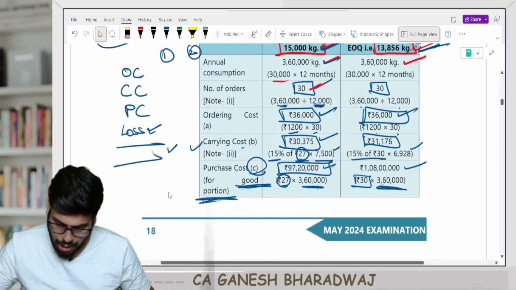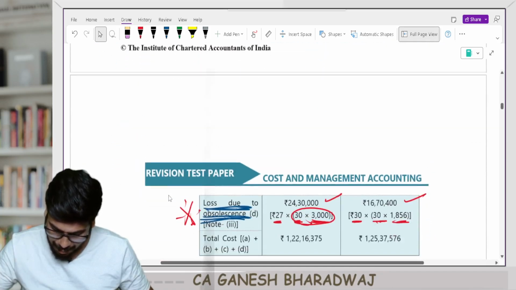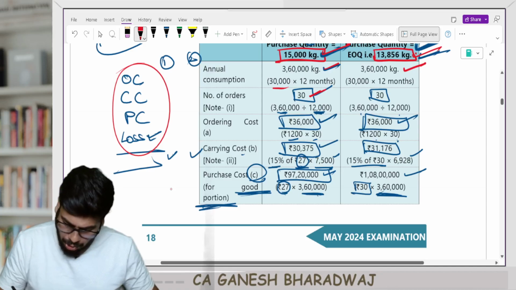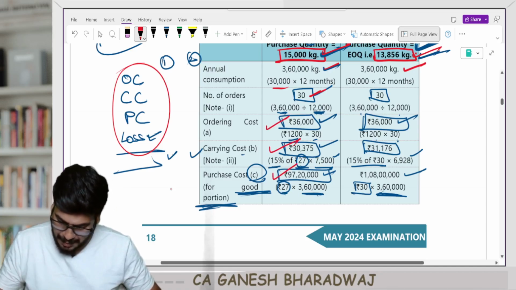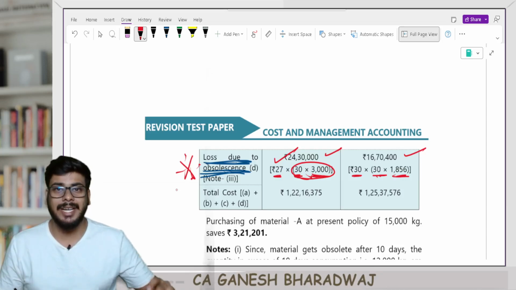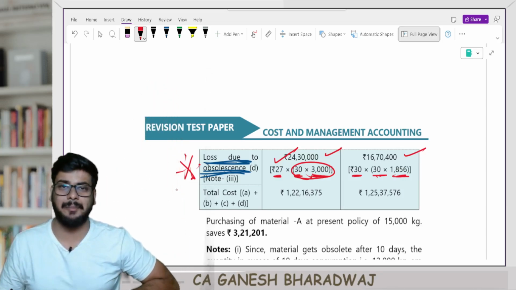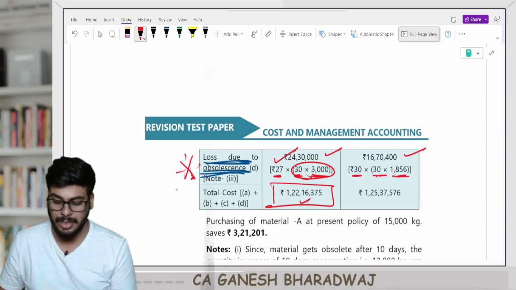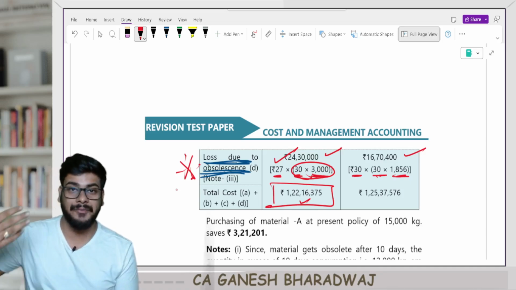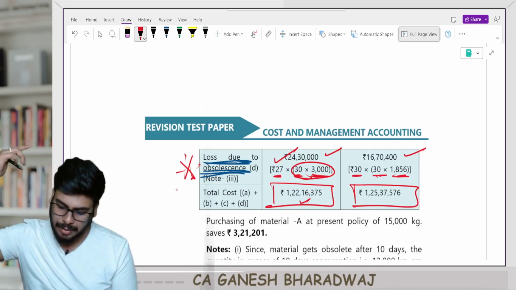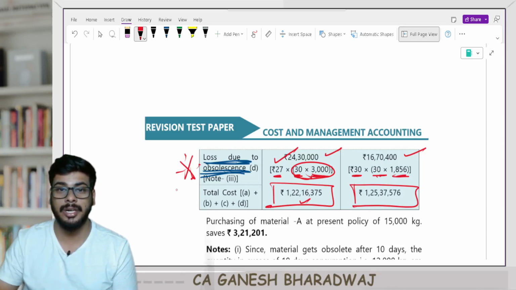Now what you do is you just add up all these things. So now A plus B plus C plus D, all the four costs you add, that is ordering plus carrying plus purchase cost for the good units and the loss due to obsolescence. If you add all these things, if my order quantity is at present 15,000 kgs per order, my total cost is going to be 1 crore 22 lakh 16,375. On the other hand, if I am ordering at the EOQ level, my total cost is 1 crore 25 lakh 37,576. So now here, in this case, what happens?